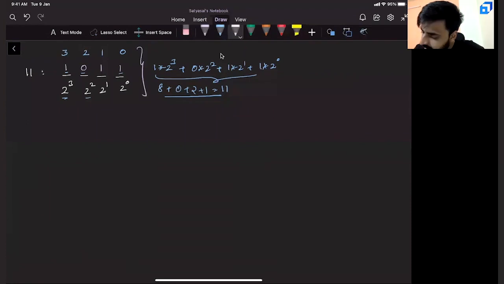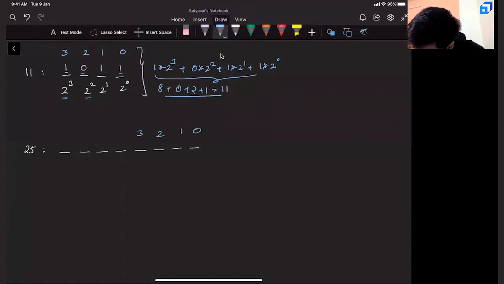All right. Similarly, say you have 25, and for this, say you have to give me an 8-bit binary number. Take a second, try it out, and then tell me. If it is 8-bit, what are the bit positions? 0, 1, 2, 3, 4, 5, 6, 7. For 25, the answer is 0, 0, 0, 1, 1, 0, 0, and 1.